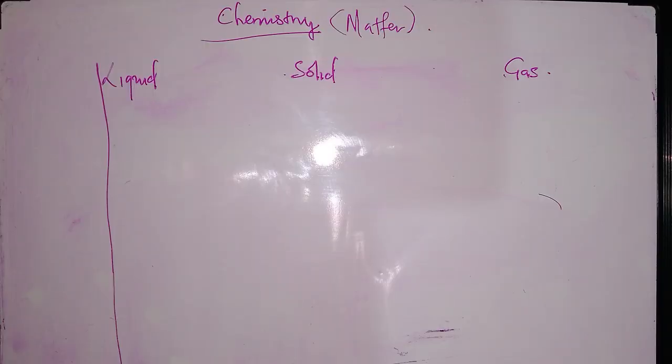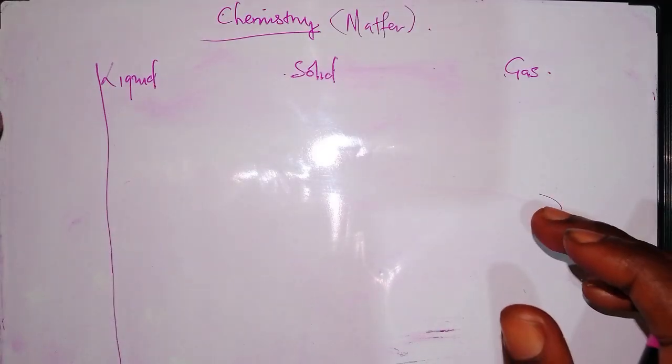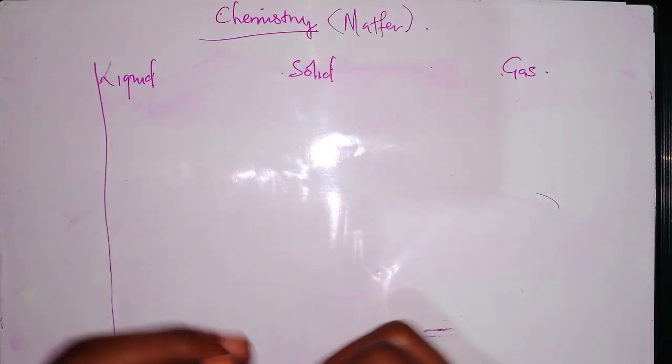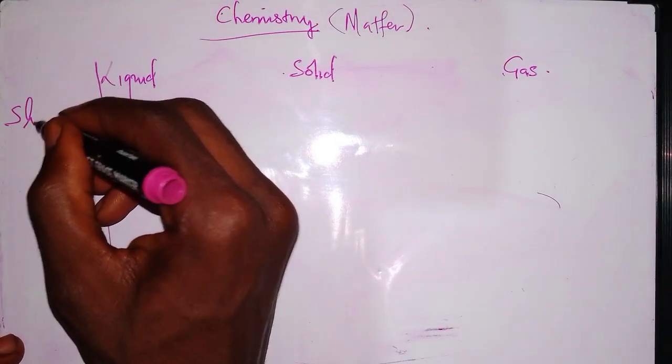These will be the characteristics we are going to be discussing about liquid, solid, and gas. The first characteristic we are going to be discussing is the shape.